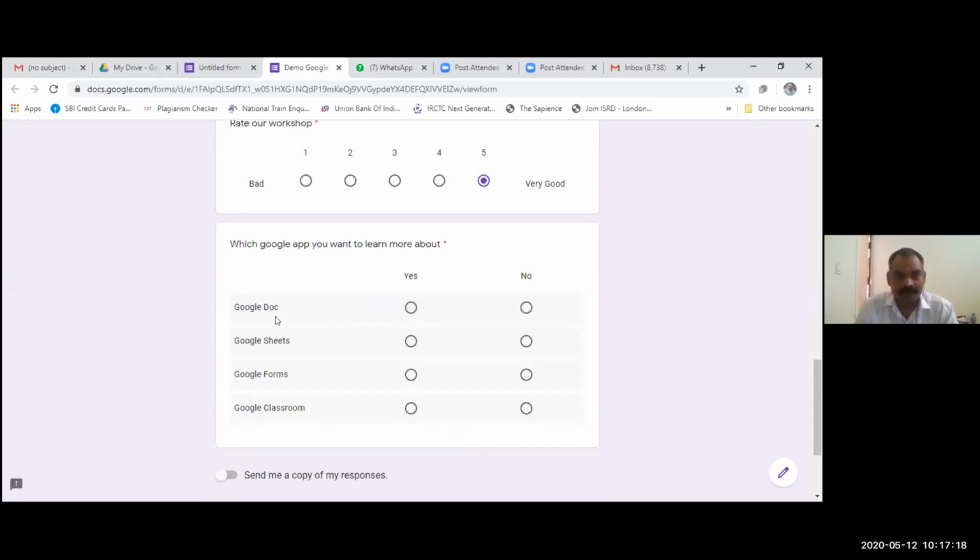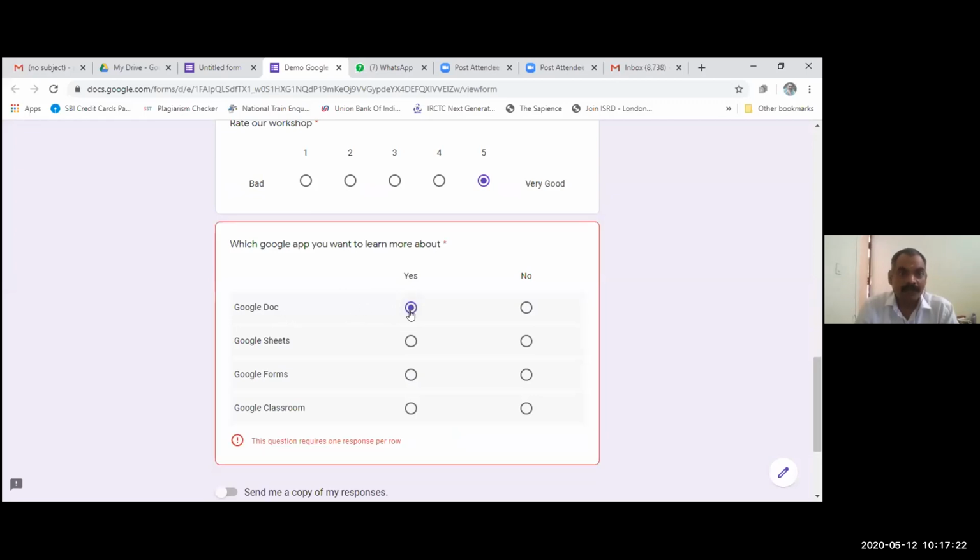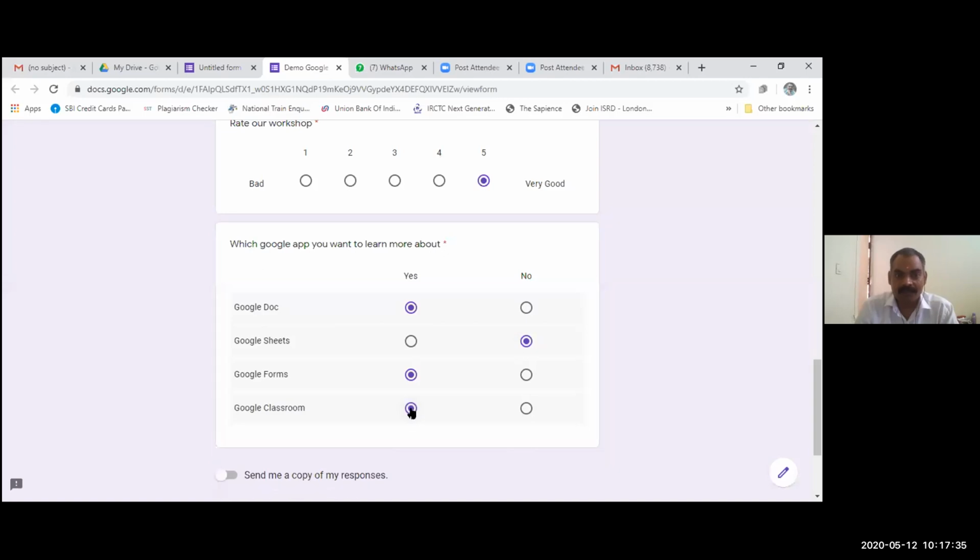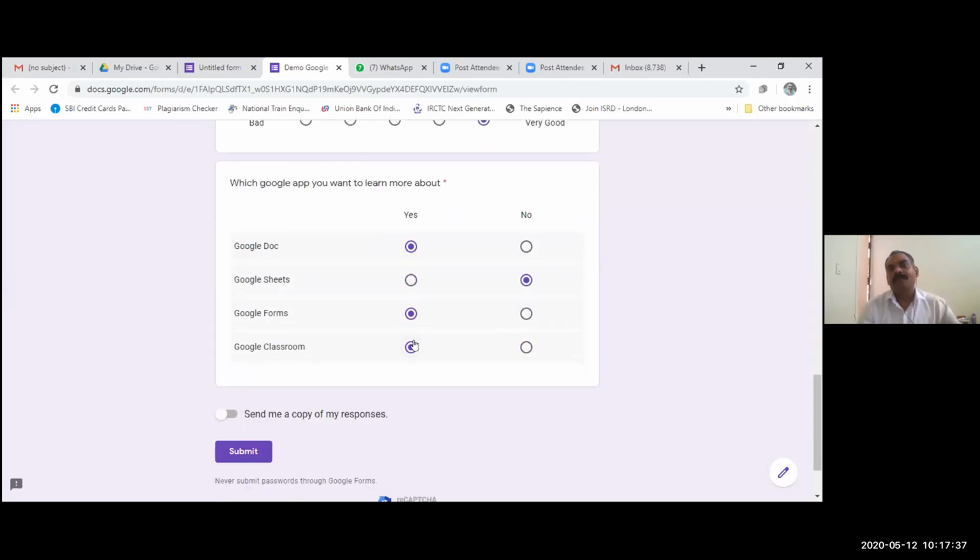Suppose the respondent wants to say yes, he wants to learn about Google Docs, so he will click on Google Docs. Suppose he doesn't want to learn about Google Sheets, he will click on no. He wants to learn about Google Forms and Google Classroom. So he can opt various answers by the multiple choice grid.